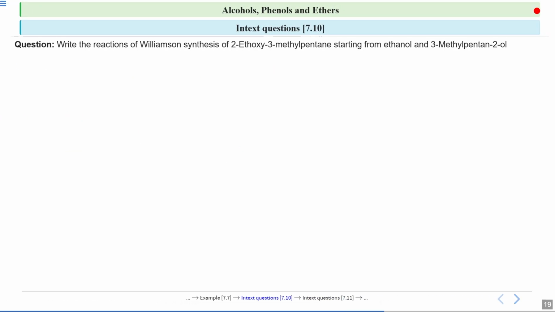Now there is one question for you to solve. We have in-text question 7.10. This question is saying, write the reactions of Williamson synthesis of 2-ethoxy-3-methylpentane starting with ethanol and 3-methylpentan-2-ol. So you will be starting with ethanol and 3-methylpentan-2-ol, and you have to give the synthesis of this 2-ethoxy-3-methylpentane. This is a Williamson synthesis reaction. I'll give you 30 seconds to solve this question and then we will discuss.